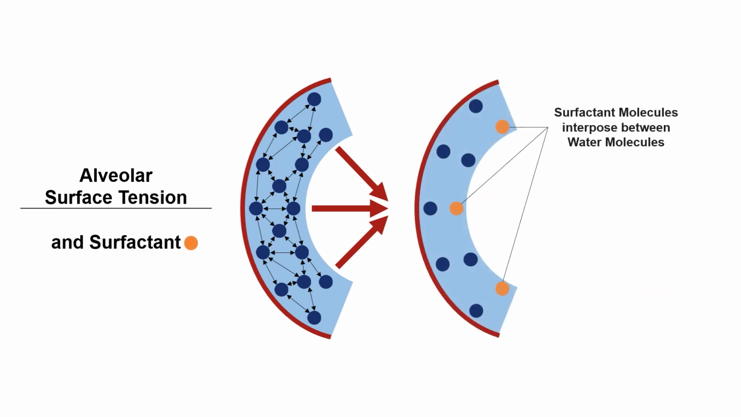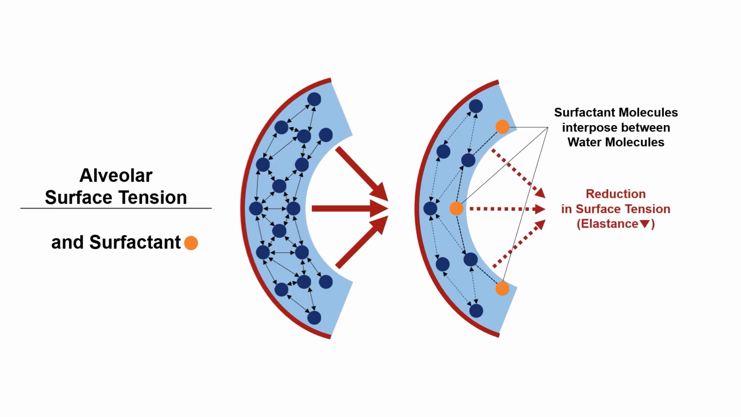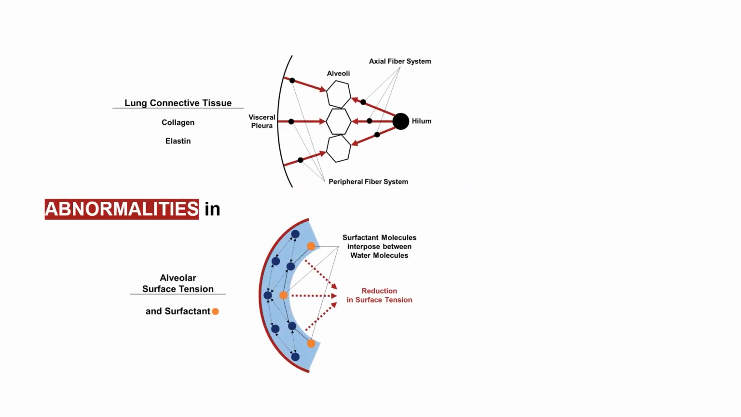Surfactant plays a key role in reducing this high surface tension to allow normal ventilation. Surfactant molecules interpose themselves among water molecules, weakening their cohesion and thus decreasing surface tension to the level where ventilation with normal transpulmonary pressure is possible. If abnormalities occur in the two major determinants of elastance, lung connective tissue and the surfactant that reduces alveolar surface tension, elastance increases, meaning increased lung stiffness.